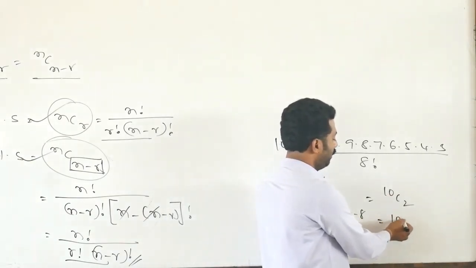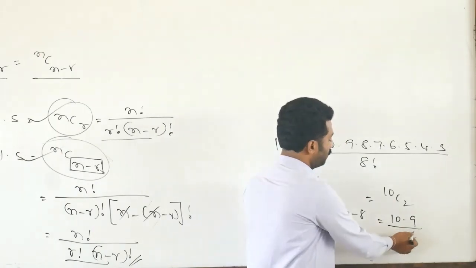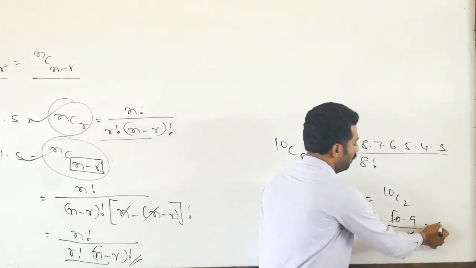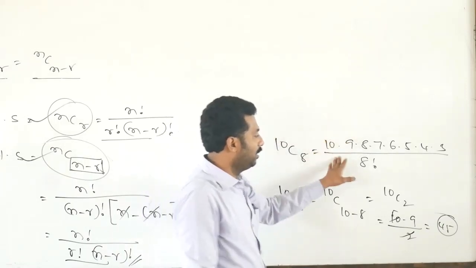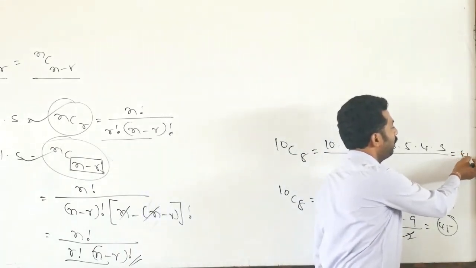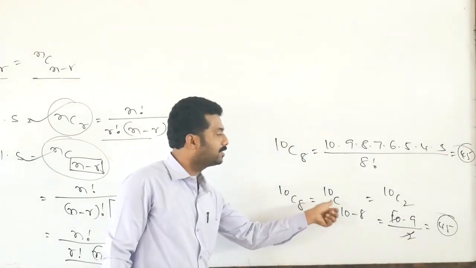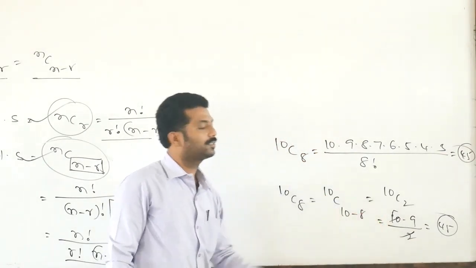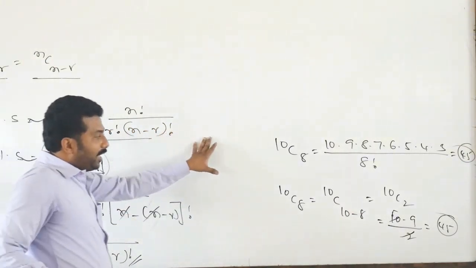How to write 10C2? 10 into 9 divided by 2. Cancelling 2 five times, that is 45. If you simplify the other way you also get 45, but this is a simple calculation. So 10C8 means 10C2, and we got 45. These are the applications.